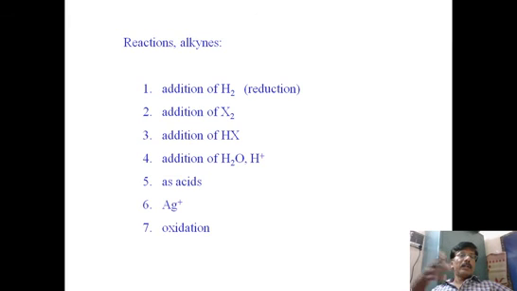And how alkynes behave as acids, we already discussed. Only terminal alkynes behave like weak acids because of the sp nature of the carbon. And then the reaction with silver ion, and after that the oxidation process, wherever the triple bond is there, it is broken into two parts, and each carbon becomes COOH, so carboxylic acids are generated.